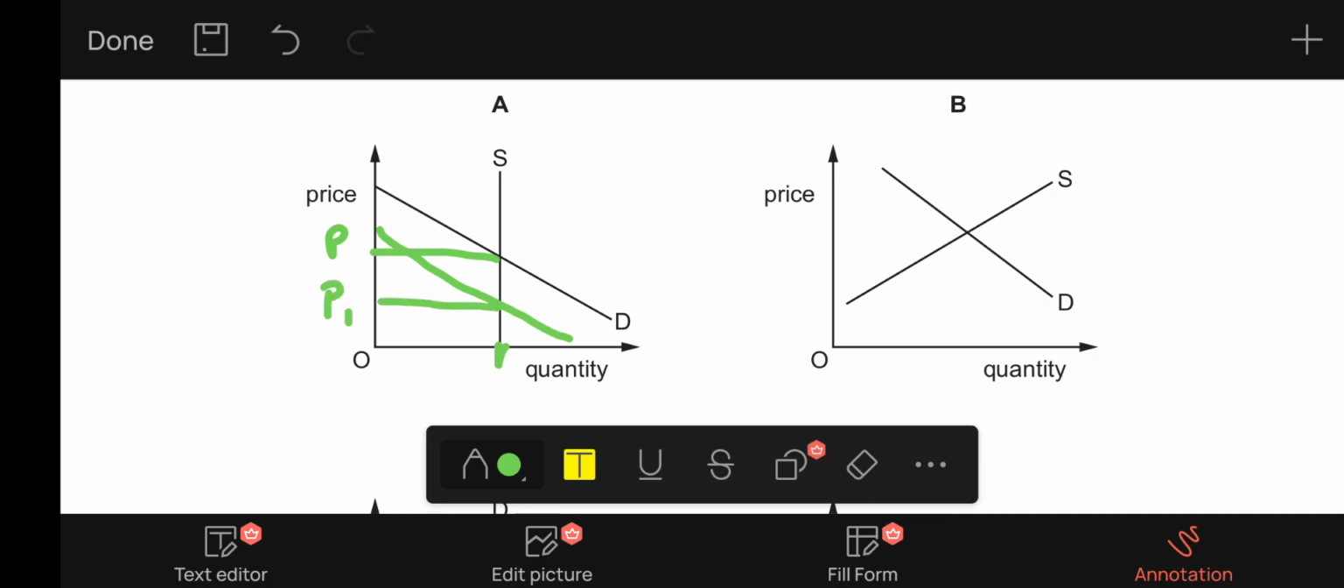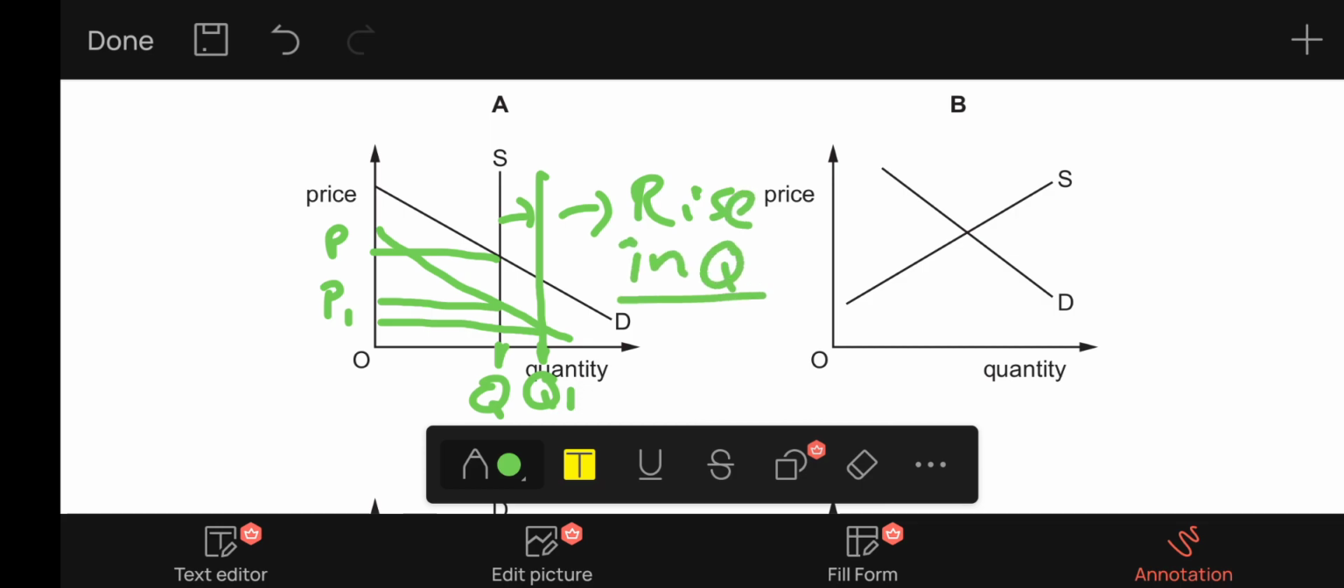Now if there is a 10% increase in the supply, the price will fall further, but the quantity demanded will rise to this point. We can name it Q1, if initially it was Q. So there is a rise in quantity and a fall in price. So this is our correct option, A.